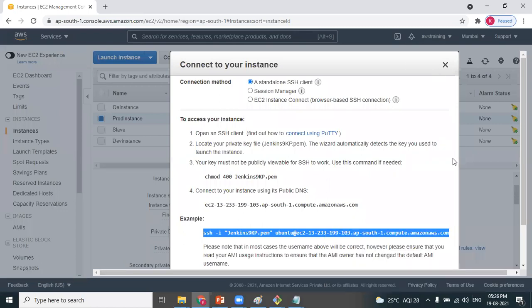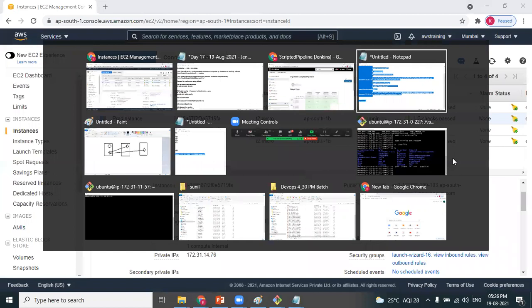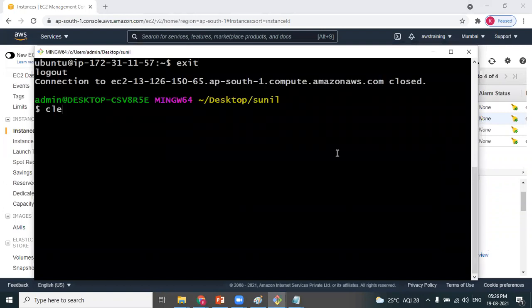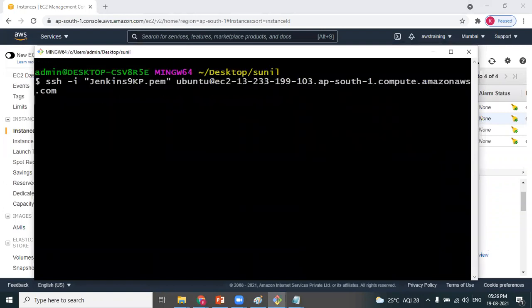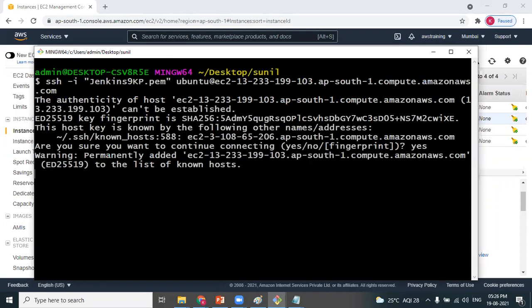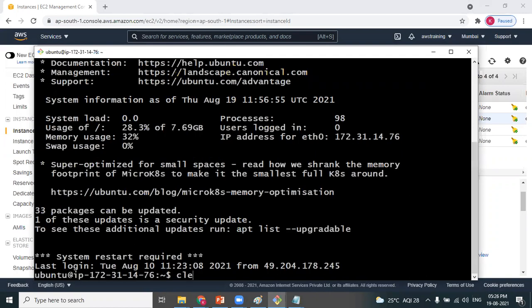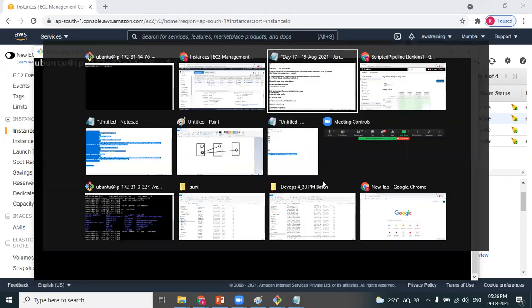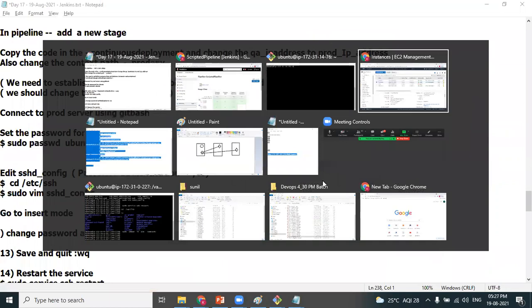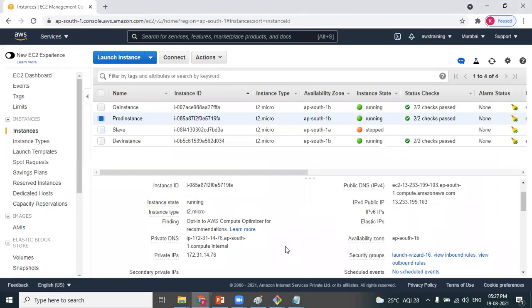Because in freestyle it takes a lot of time to launch just one job. Once you are comfortable with the pipeline, you prefer this one only. Connected to the production instance. Because the syntax is the same, the difference is only the script.